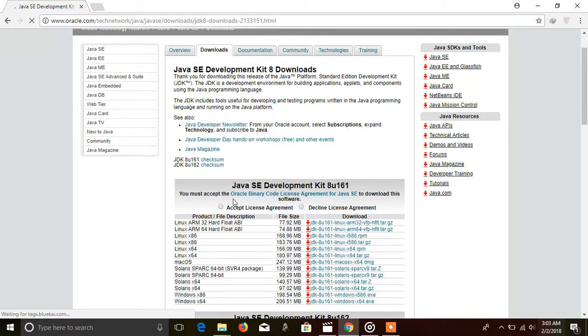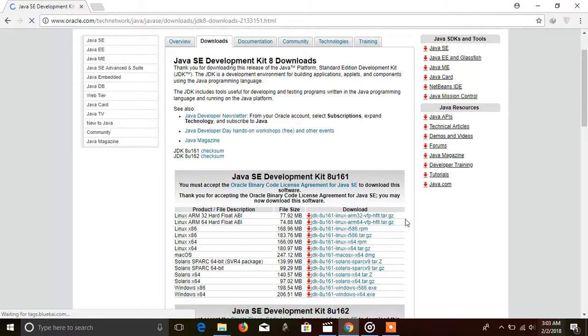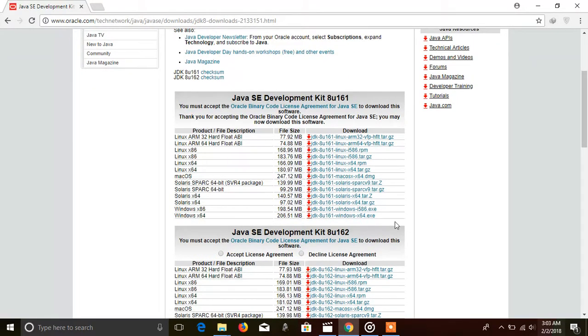Now, click Accept and choose the JDK you want as suited with your operating system. For example, I will choose for Windows.